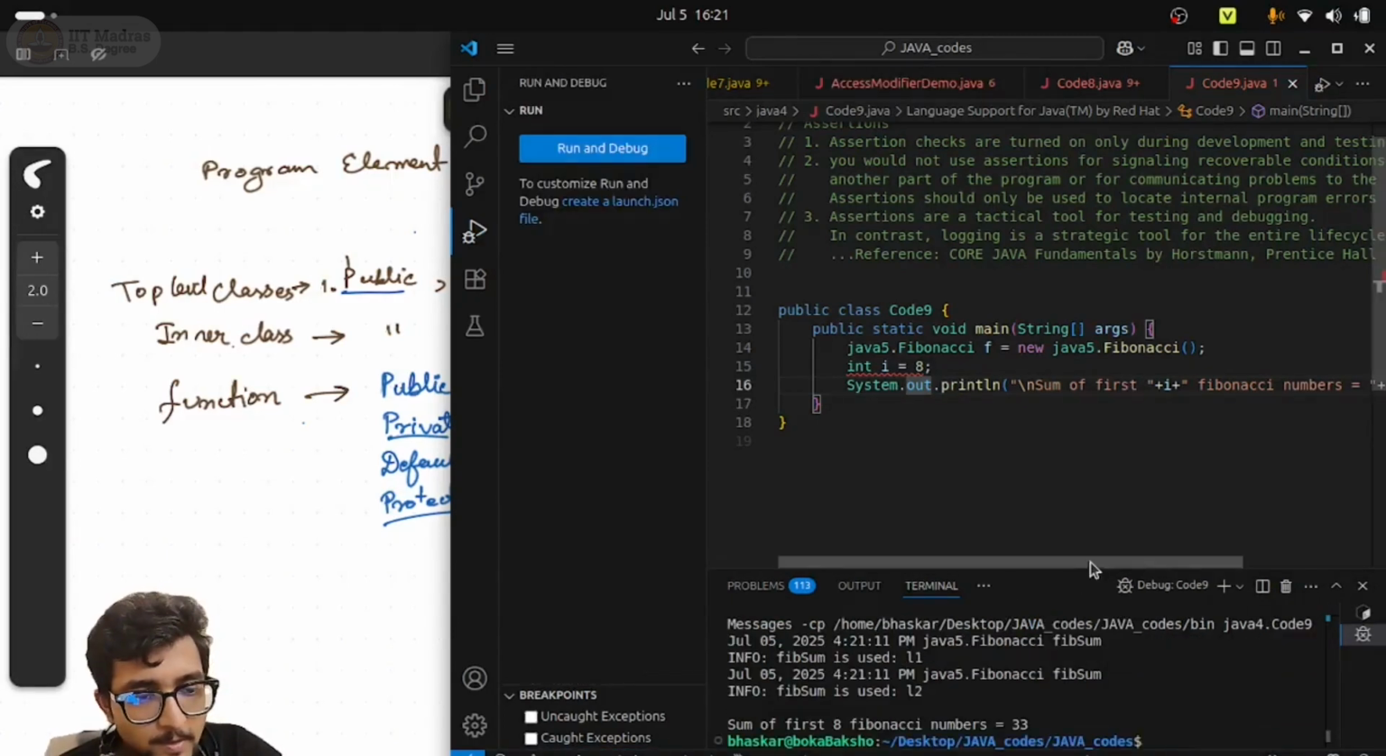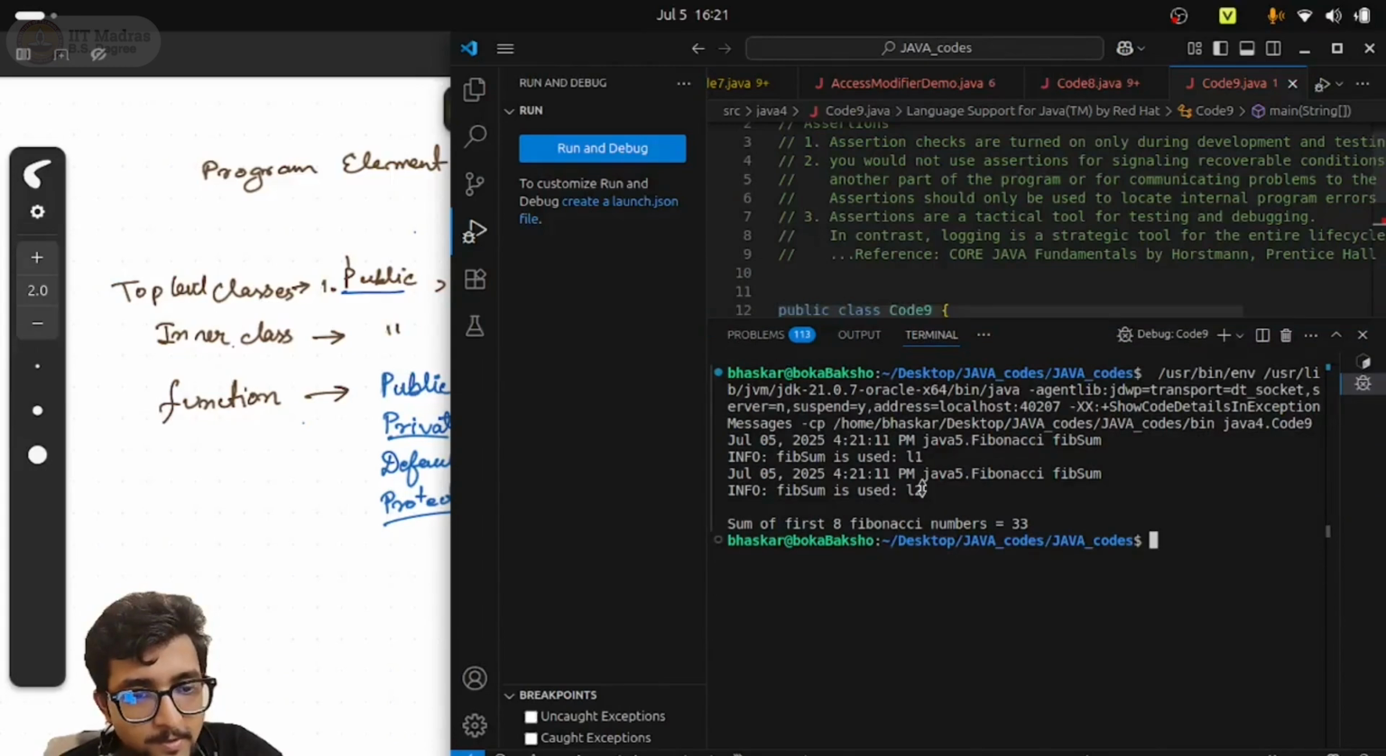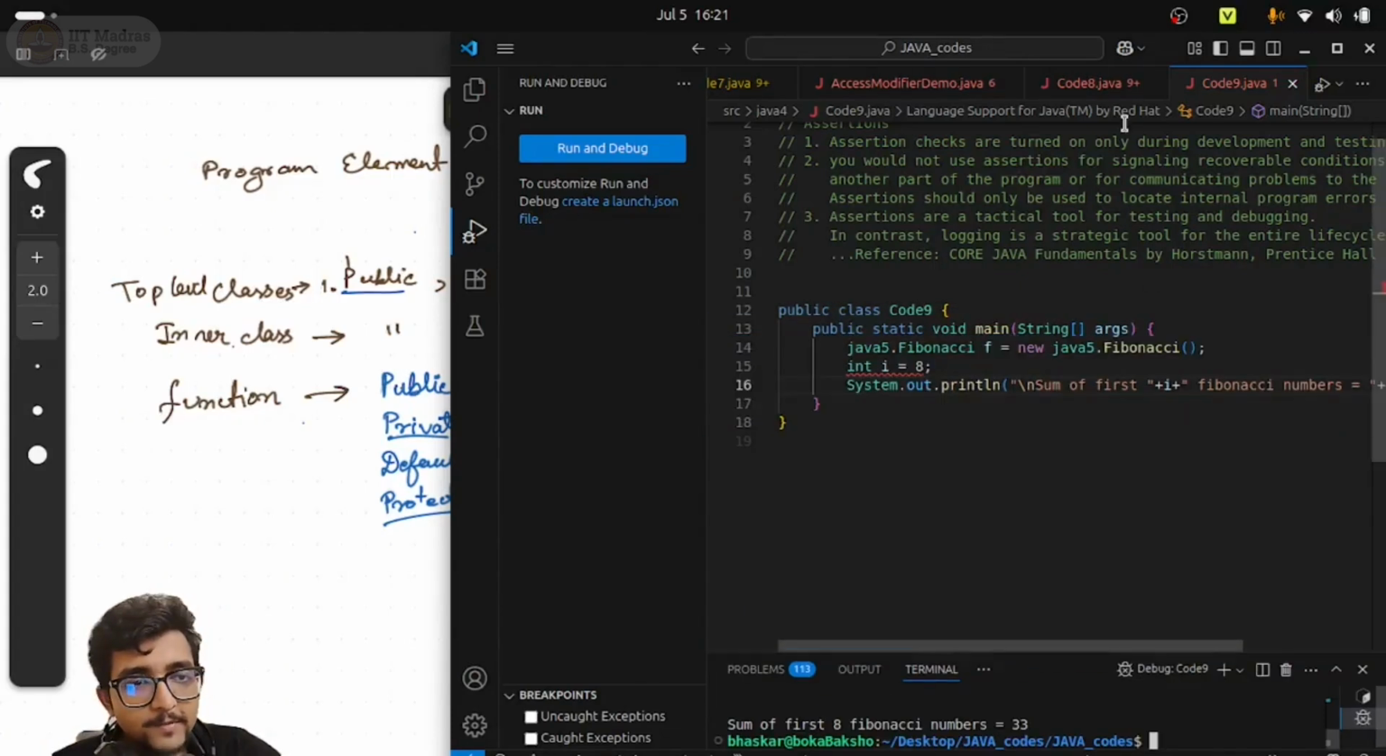So you see now it is working. Some issue was there. You see that both L1 and L2 are now saying info level, and both of them are basically printing, right? Because we have now changed the severity level, and that's why it is working.